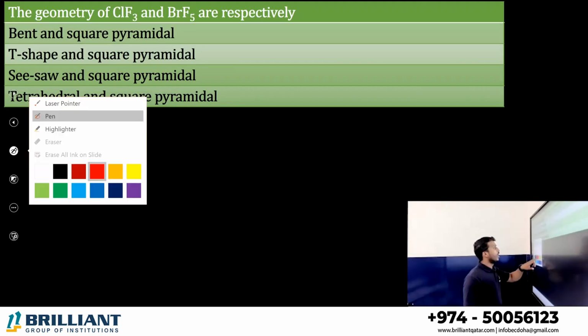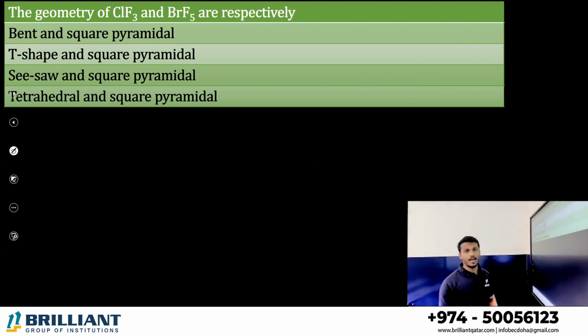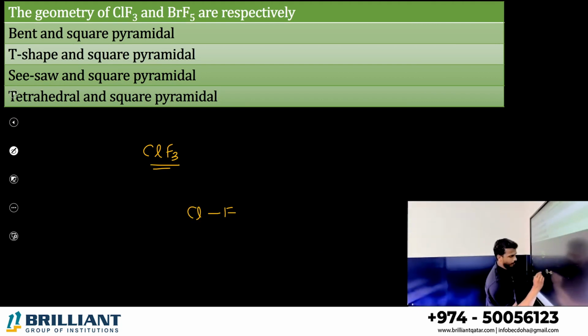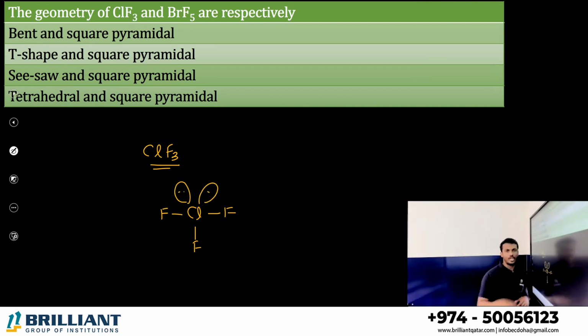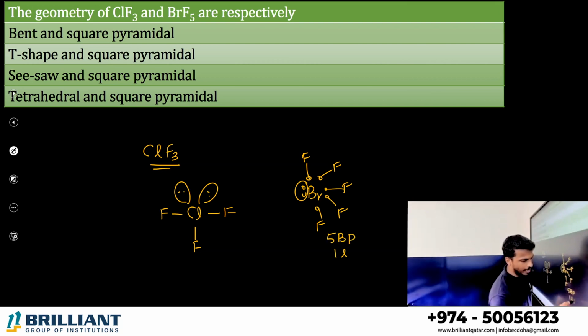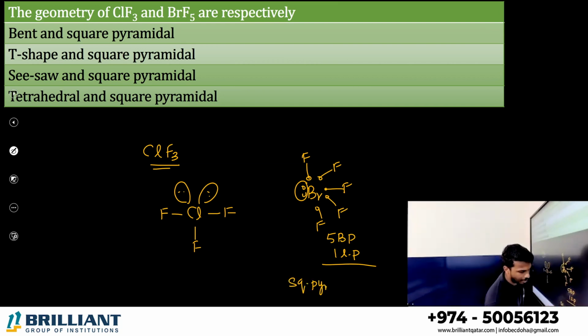Okay, next. What is the geometry of ClF3 and BrF5? ClF3, you may study very well. You can apply VSEPR theory. You will get which shape here? T shape, right? ClF3 has a T shape. And BrF5, bromine. Bromine valence electron is what? 7. It is connected by 5 fluorine atoms. You know, each fluorine needs 1 electron. So total there are 5 bond pairs, 1 lone pair.